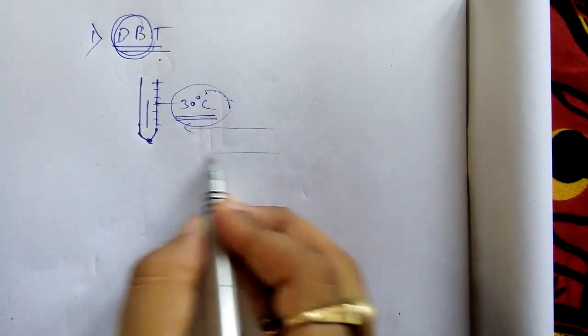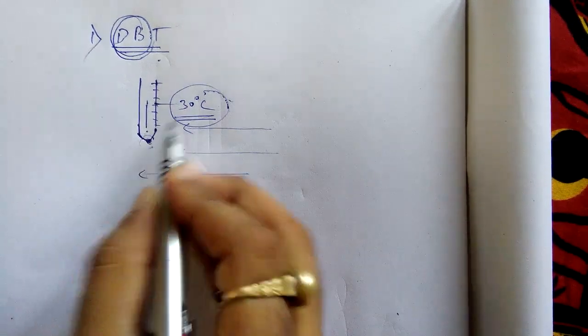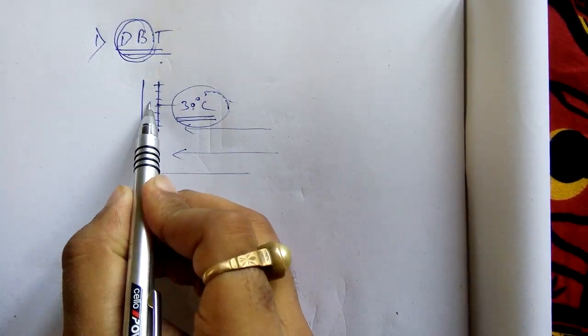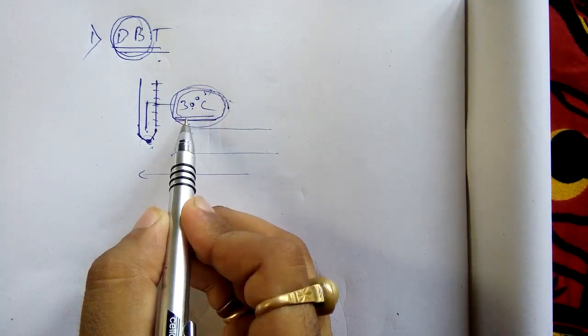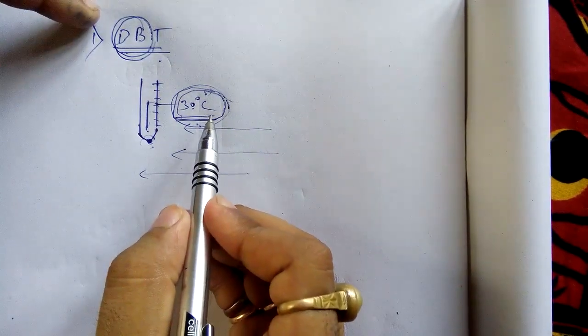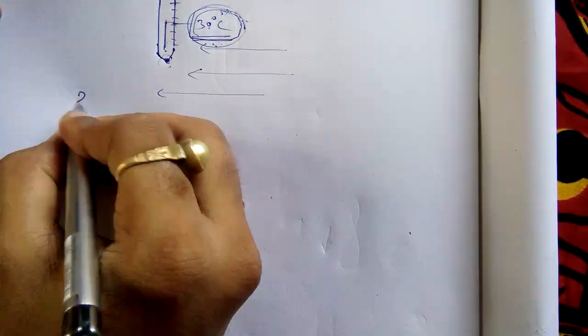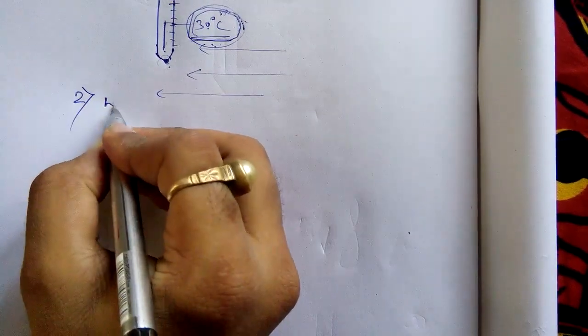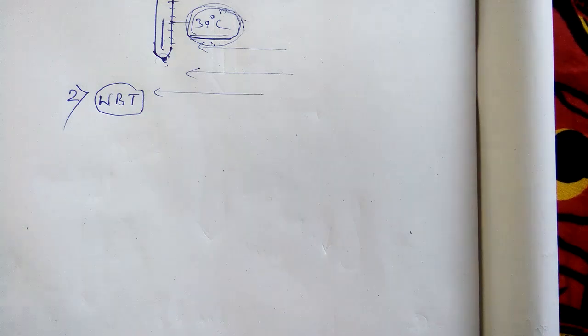When air passes through this bulb, it senses the temperature and the mercury level goes up and records 30 degrees Celsius. That is DBT, the ambient temperature or the room temperature which we talk about. But this was very easy to understand, whereas you have to understand wet bulb temperature, WBT.